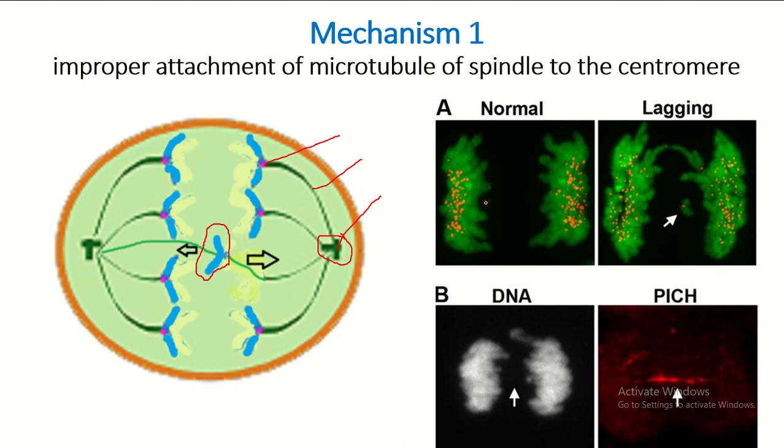This picture shows normal mitotic cell division. You see here one chromosome failed to move. Why? Because this chromosome is attached by the microtubules of both mitotic spindles.